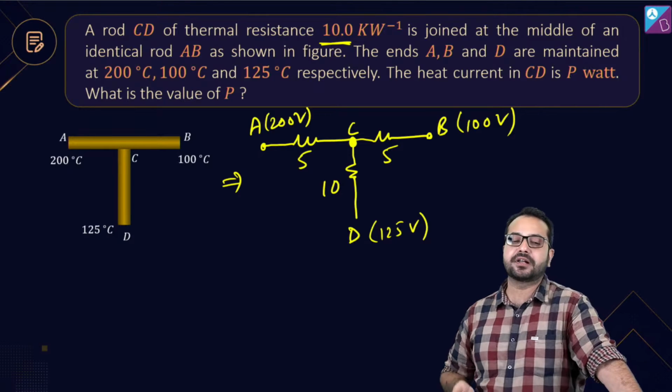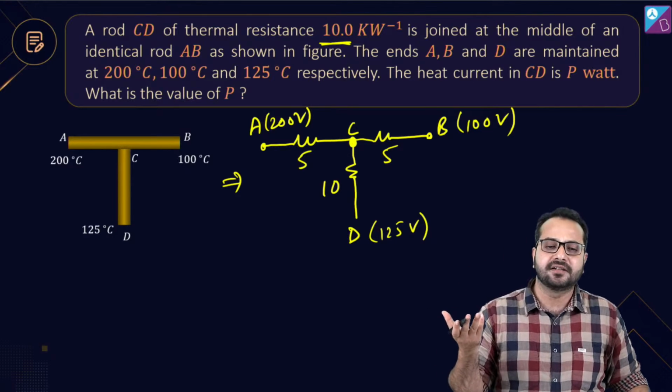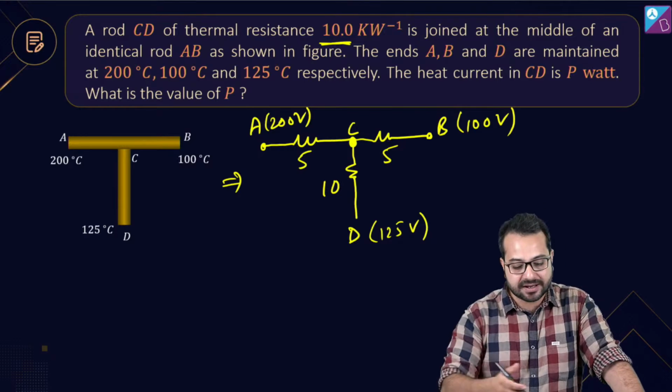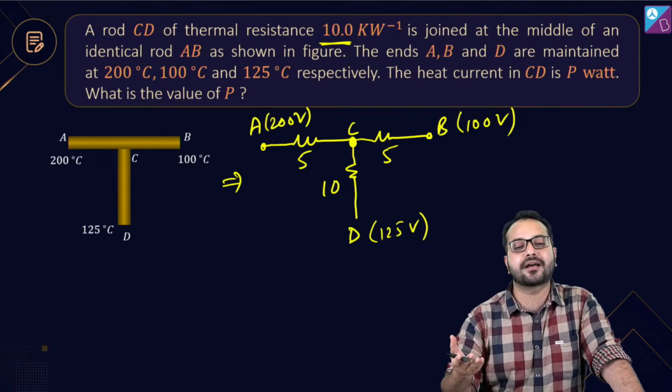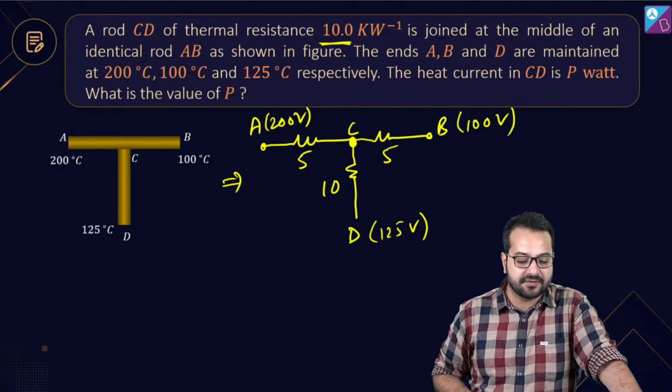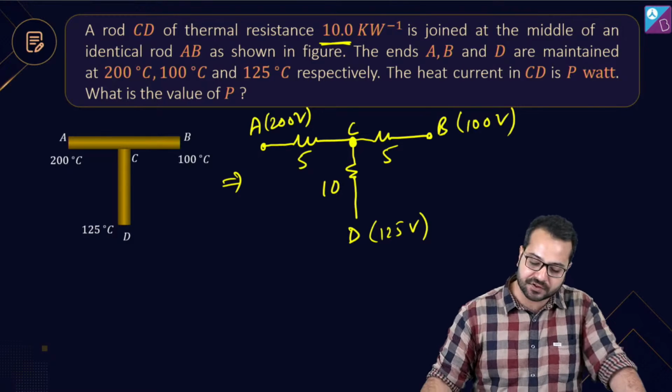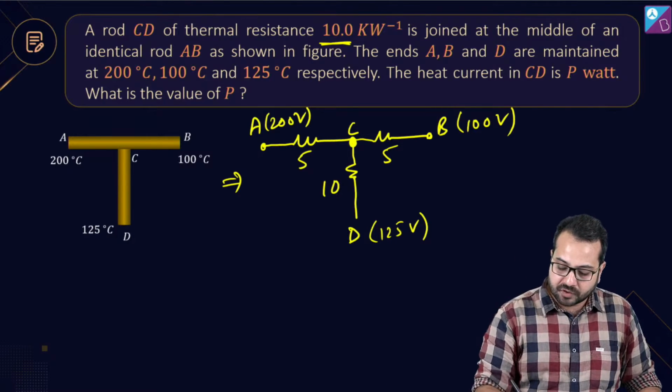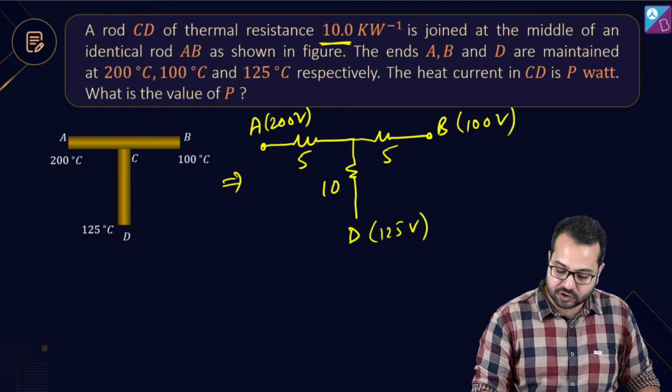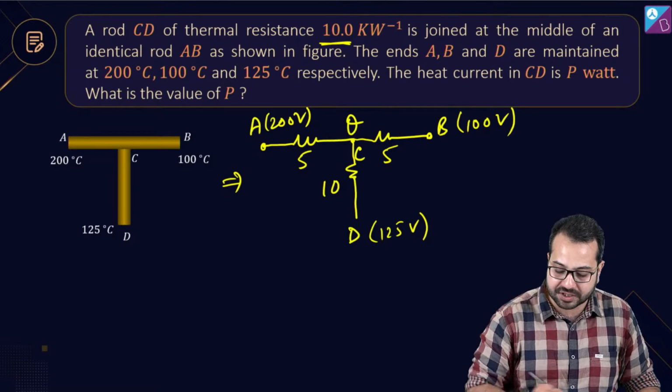Yes, Shivani is absolutely right. KCL तो लगाना है. And KCL you already know. The current going into the junction should be equal to the current coming out of this junction. Correct? तो फटाफट सॉल्व कर लें क्या? तो फटाफट सॉल्व कर लेते हैं यार. चलो, let's say जो C है उसका जंक्शन का टेम्परेचर है थीटा.